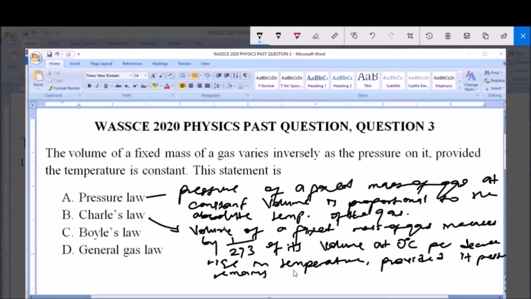Now this is Charles' law. Now option C says what? Boyle's law.